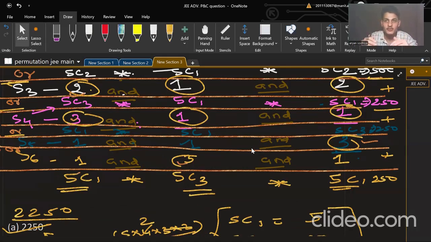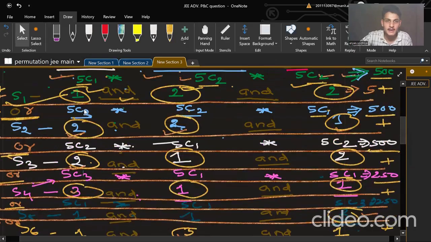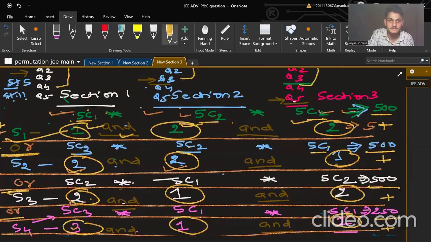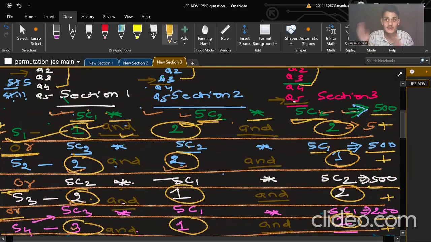These six scenarios are possible and these are in OR. And these three steps are in sequence. So these will get multiplied and these will get added. These scenarios will get added and these sequential steps, section 1, section 2, section 3 will get multiplied. We have multiplied again 5C1 into 5C2 into 5C3 because these steps are in sequence.